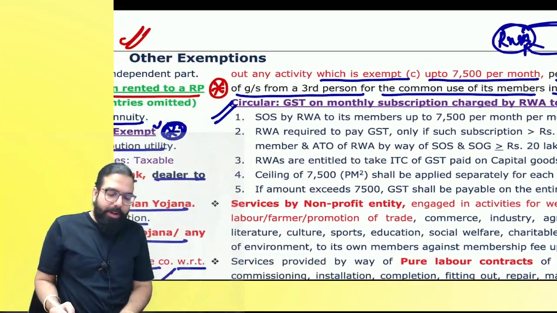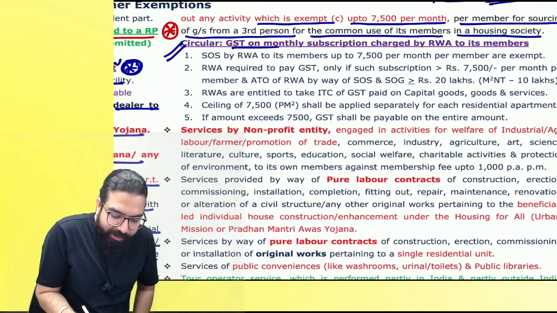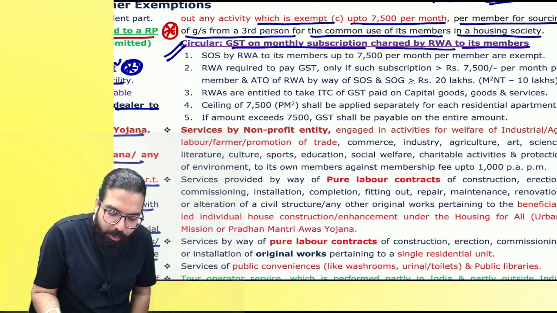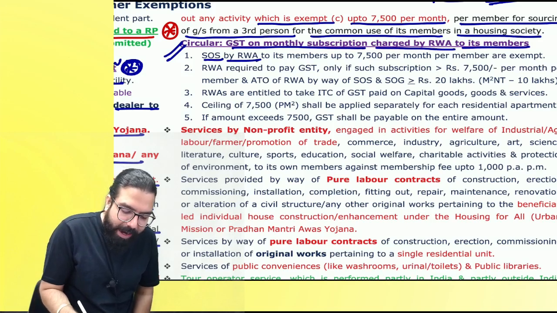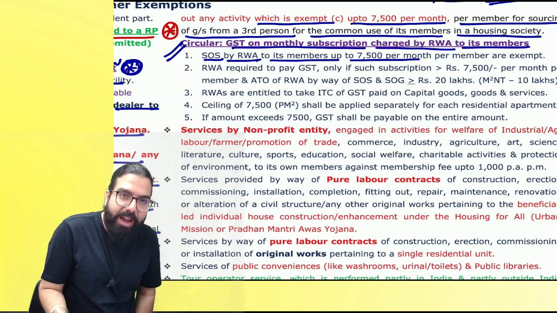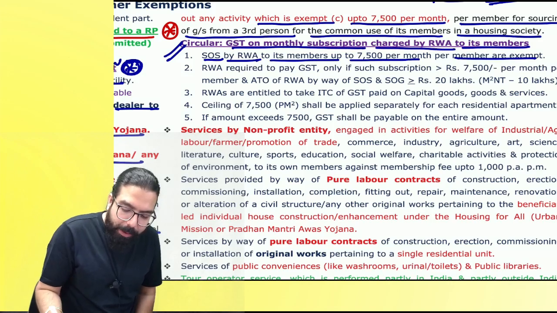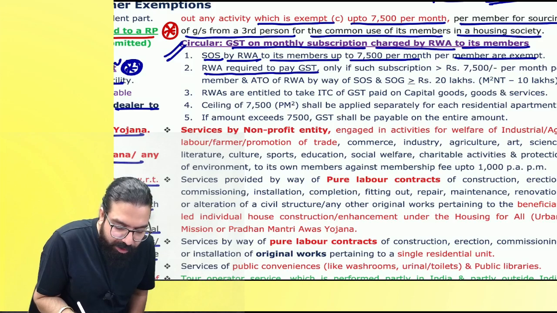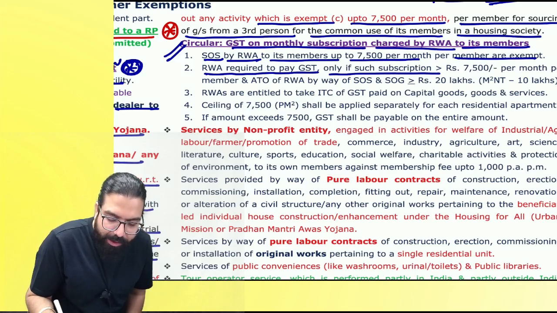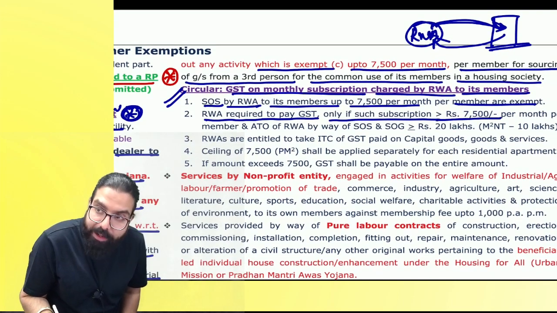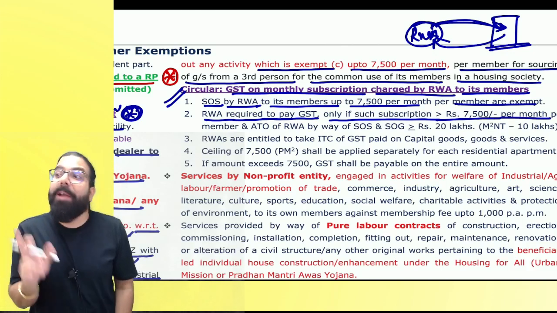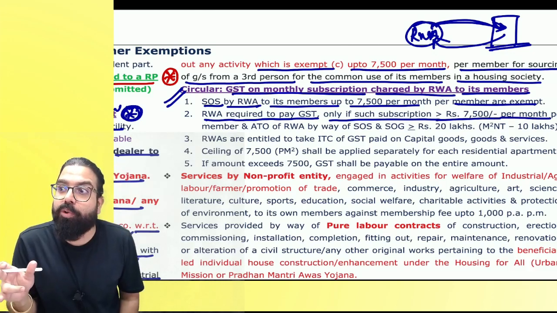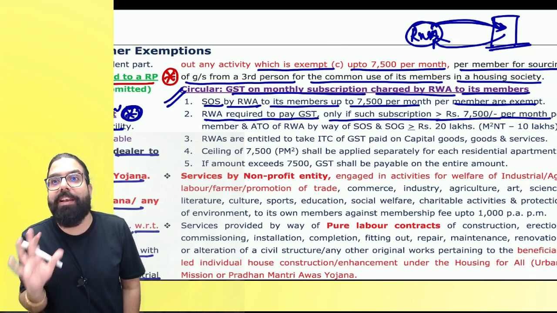One clarification came over here saying that, sir, GST on monthly subscription charges by RWA to its member: supply of service by RWA to its member up to 7,500 per month per member is exempt. This you guys already know. Secondly, Resident Welfare Association has to pay GST only if the subscription charges are more than 7,500 per month. Their turnover per annum should have already crossed 20 lakh rupees or 10 lakh rupees.